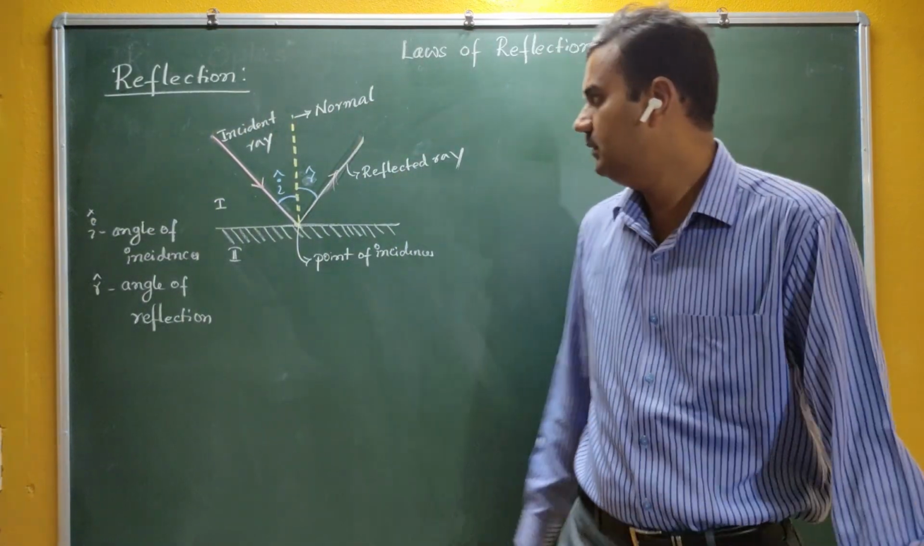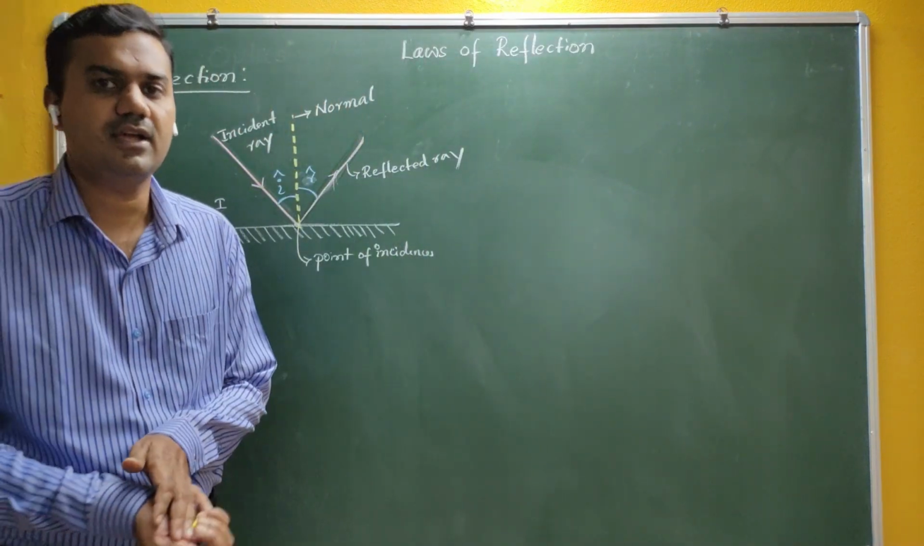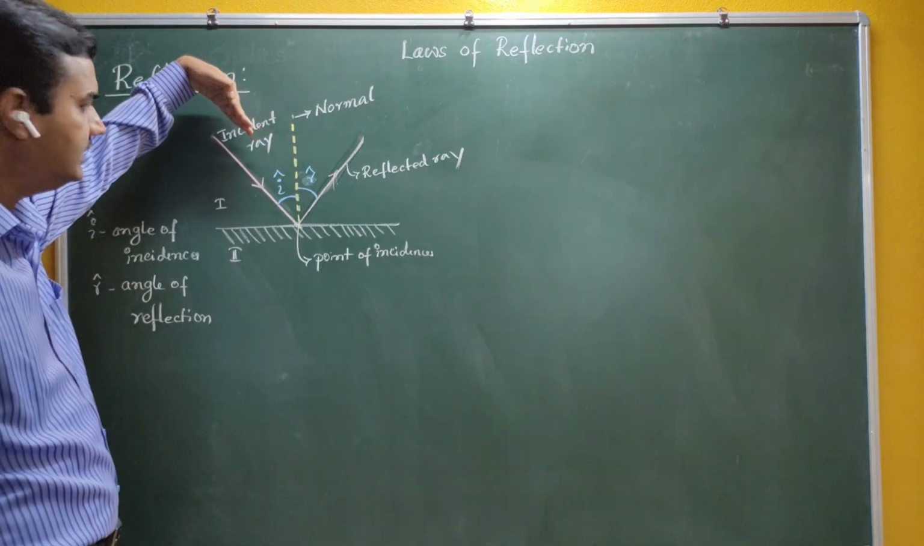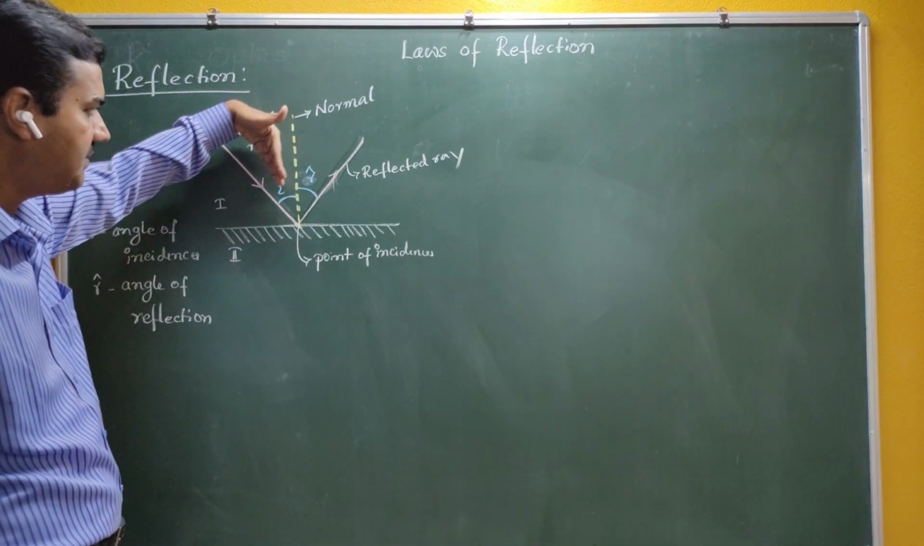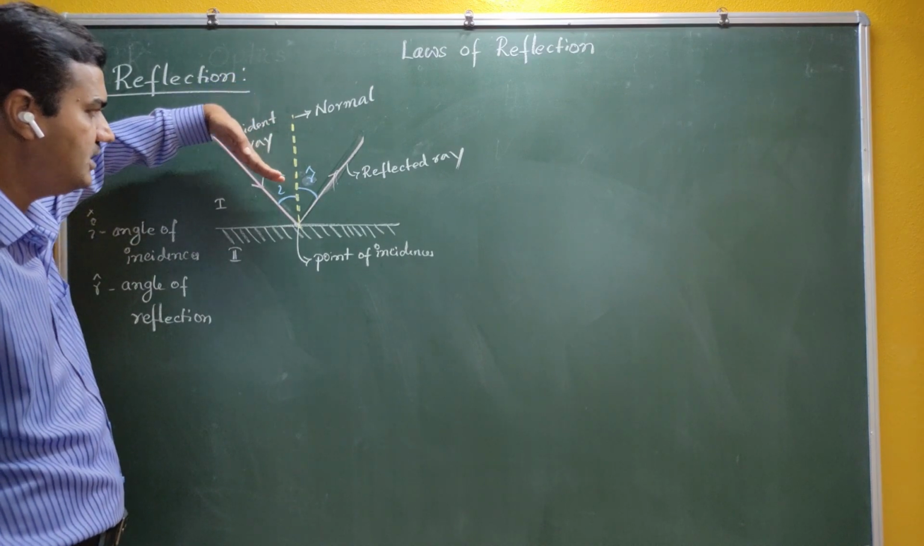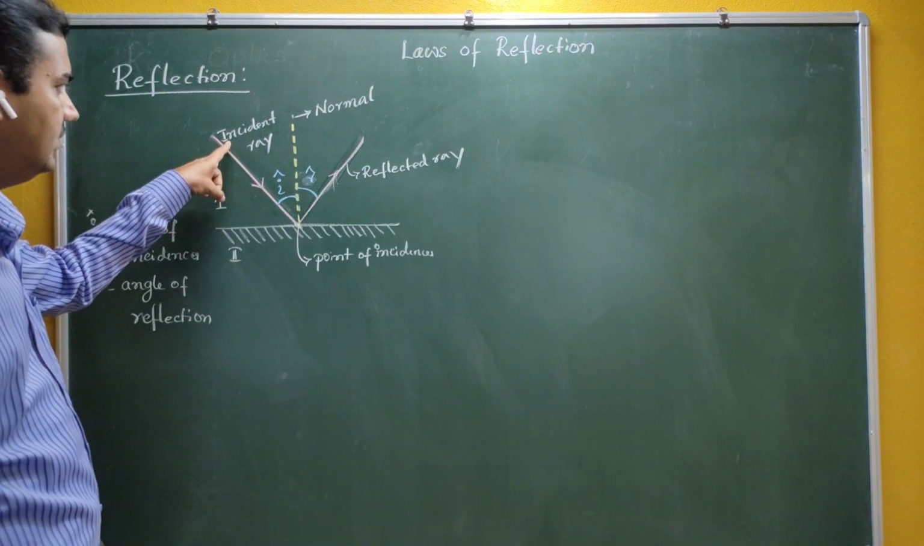Okay, so which are the measuring quantities here? The angle of incidence and the angle of reflection. If you put the light in this particular direction, this may be the angle of incidence. If you change the direction of light, that means you are changing the angle of incidence. Now these are the certain namings here.